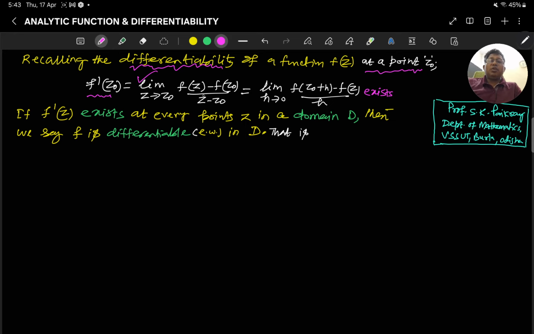If I substitute z minus z0 equal to h, I can rewrite it in that way.